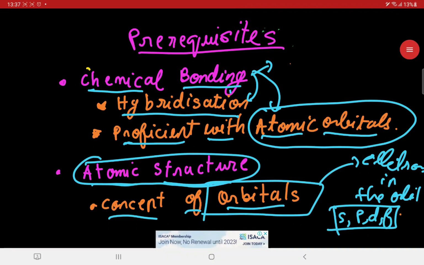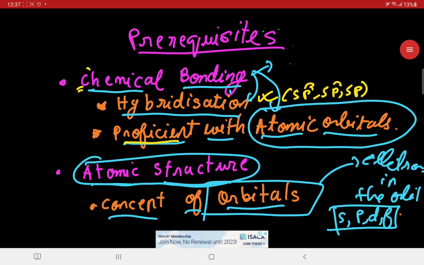We move on to the prerequisites that we should know before starting our main reactions and the electronic effects in organic chemistry. The first thing we need to know is chemical bonding. We need to be proficient in hybridization, like sp3, sp2, sp, and the combination of the various atomic orbitals. We will discuss it in a few upcoming lectures, and I guess you are already familiar with these from your physical chemistry or inorganic chemistry. So we will surely discuss it, no problem.